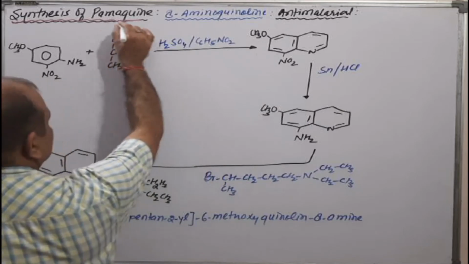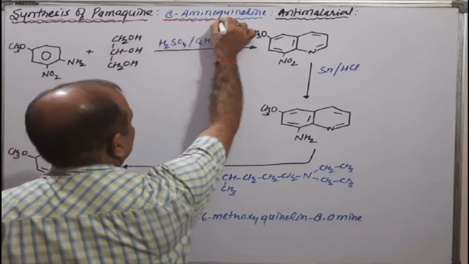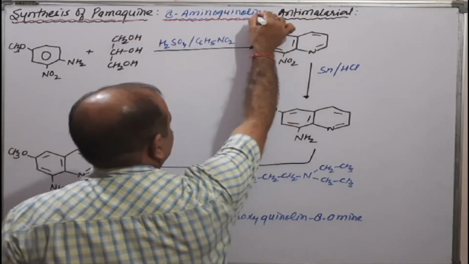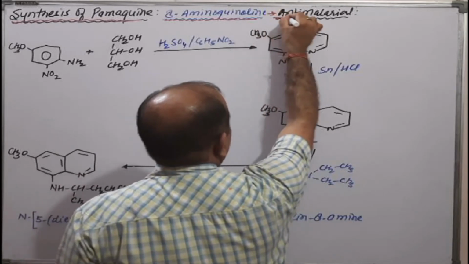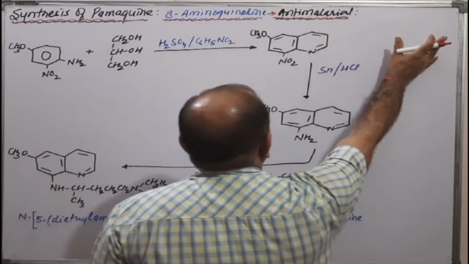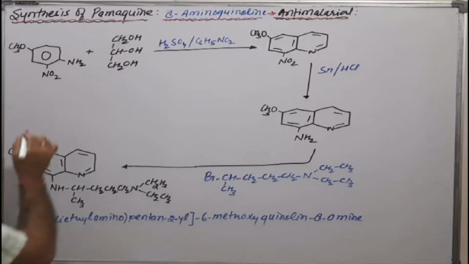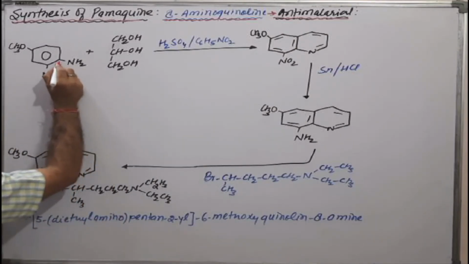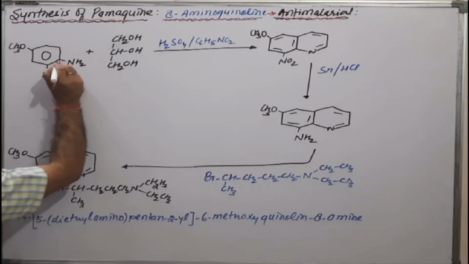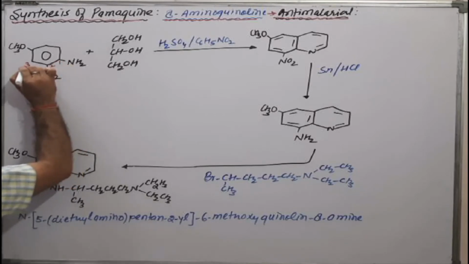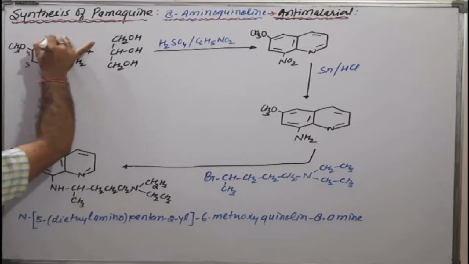Basically, Pamaquine belongs to 8-aminoquinolines. The 8-aminoquinoline is the category of antimalarials. Okay. Now come to the synthesis. See, its synthesis is a very simple one. That is starting from one and the 1, 2, 3, 4, 5, and 6.